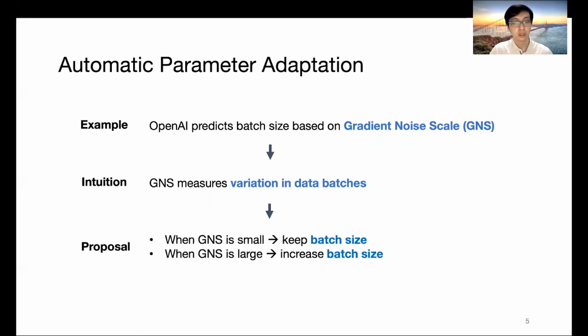When the noise scale is small, that means the system cannot learn from many data samples in parallel, and the many data samples become redundant, and there's no need to further increase the batch size. When the noise scale is large, that means the system can effectively learn from huge batches of data, and this is a good signal to further increase the batch size to help the system to converge faster.